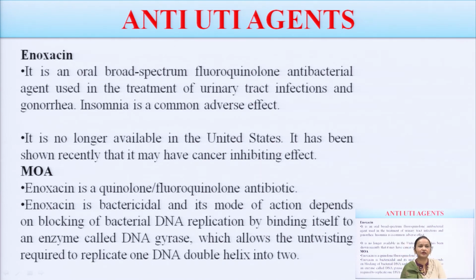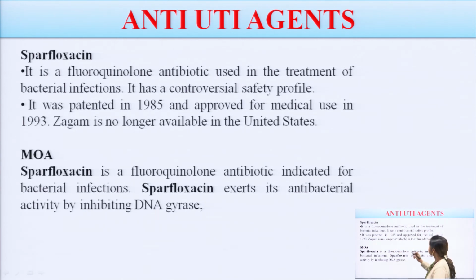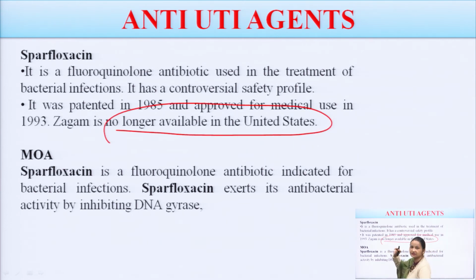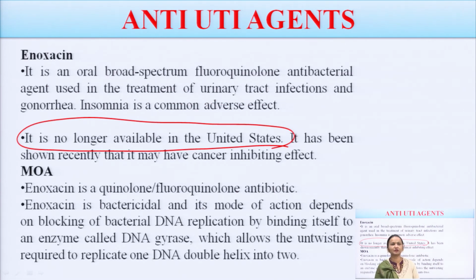It is again not available. This point is very important. In the United States, enoxacin is not available. The initial one which we have discussed, sparfloxacin, is also no longer available in the United States. You should keep in mind what types of fluoroquinolones, what are the examples of those fluoroquinolones which are prohibited for use in the USA. So, enoxacin is also not in use in the United States.